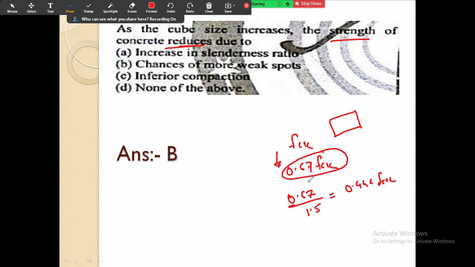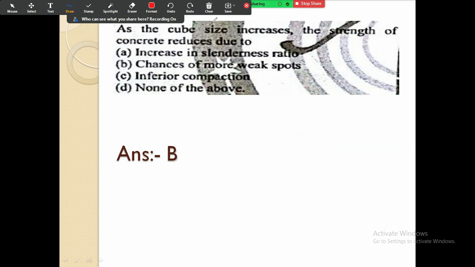So why I am telling you this, so that it will be easier for you to correlate what we have studied in those graphs. As you increase the size of the structure, there is a chance that more weak spots get developed in the structure. So this is the thing. Then we will move to the next question.